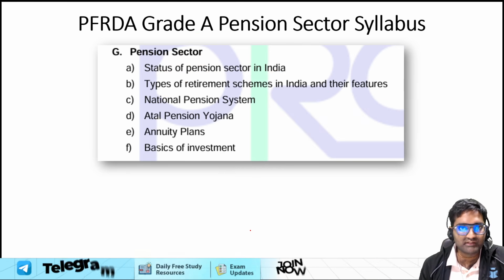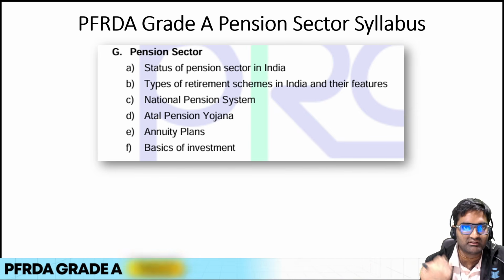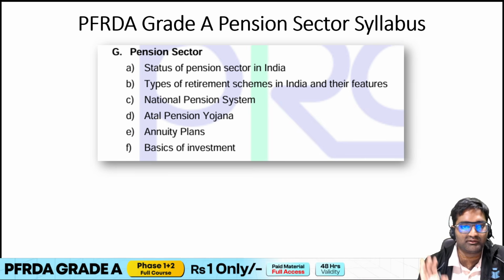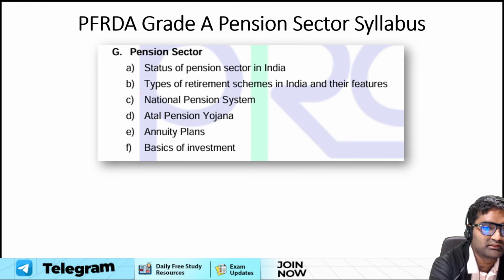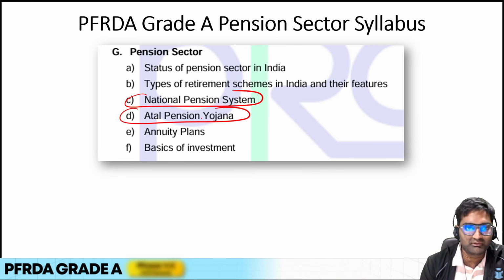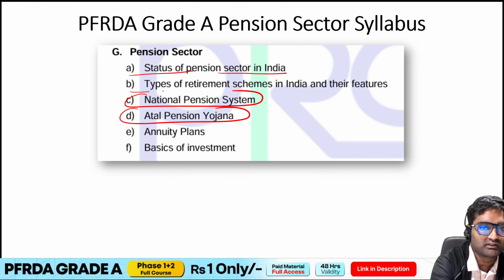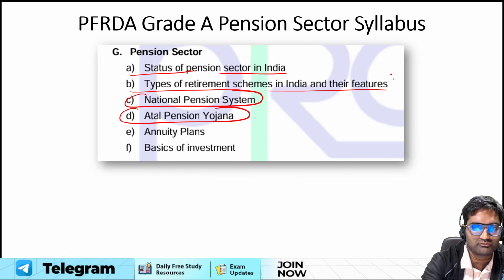Now talking about the last subject, that is pension sector. The syllabus is very sweet and short. I would say mostly questions are asked from these two major schemes, that is National Pension System and Atal Pension Yojana. But apart from that, in general, the syllabus mentions status of pension sector in India, types of retirement schemes in India. This is also an important topic.